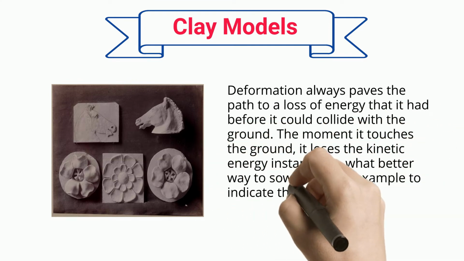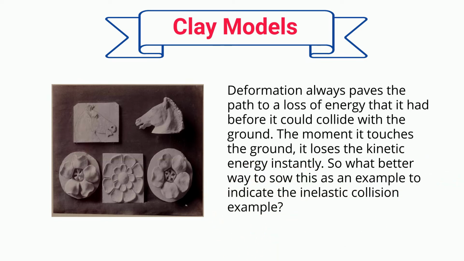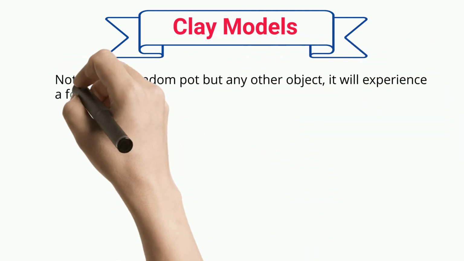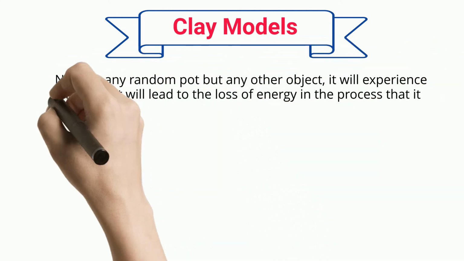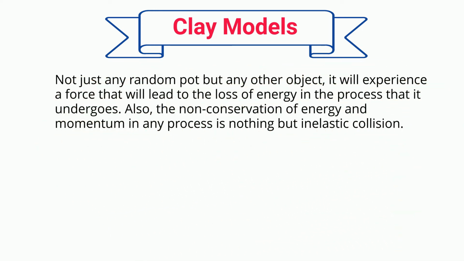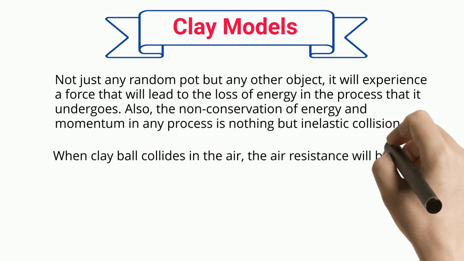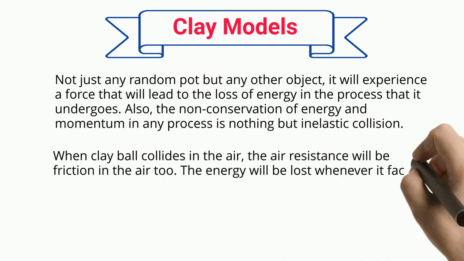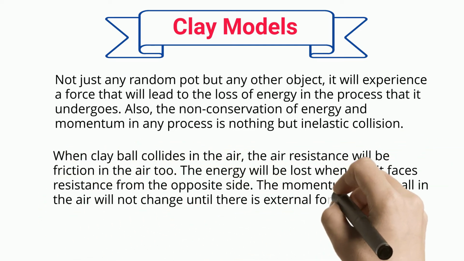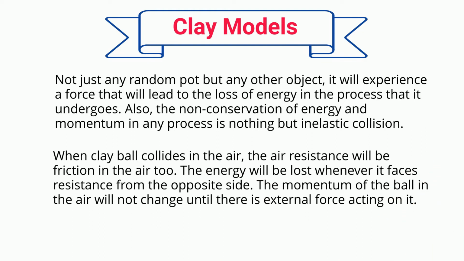So what better way to show an example to indicate inelastic collision? Not just any random pot, but any other object will experience a force that will lead to the loss of energy in the process that it undergoes. Also, the non-conservation of energy in any process is nothing but inelastic collision. When a clay ball collides, there will be air resistance, which is friction in the air too. The energy will be lost whenever it faces resistance from the opposite side. The momentum of the ball in the air will not change until there is an external force acting on it.